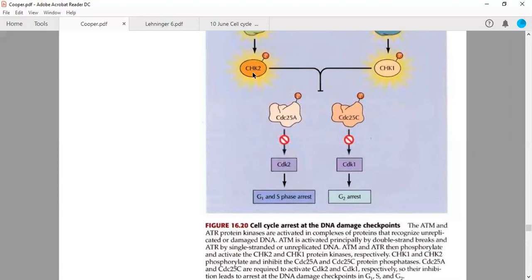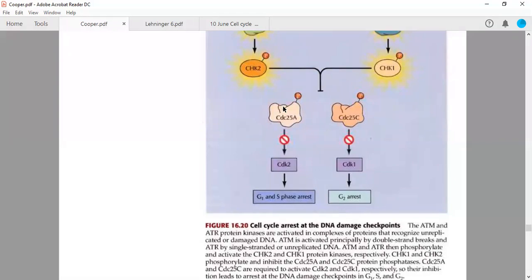These are kinases, and they will inhibit phosphatases. Phosphatases are a group of proteins whose function is to remove phosphate groups. Now suppose these kinases are able to phosphorylate the phosphatase itself.